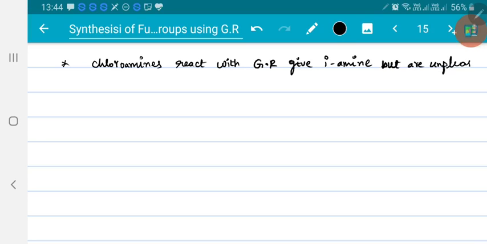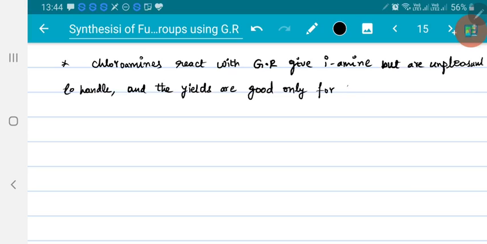They are unpleasant to handle because the reaction cannot be stopped. So we have to take tertiary alkyl group. The yields are good only for tertiary alkyl group.